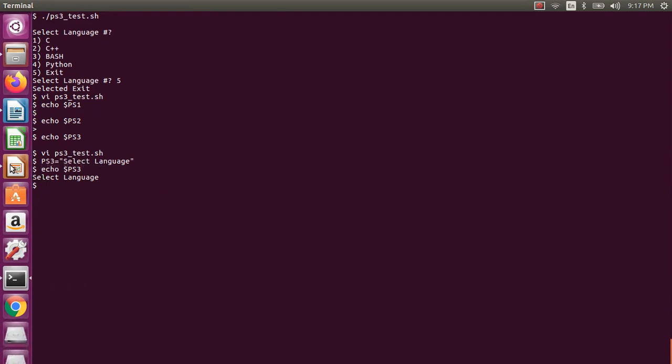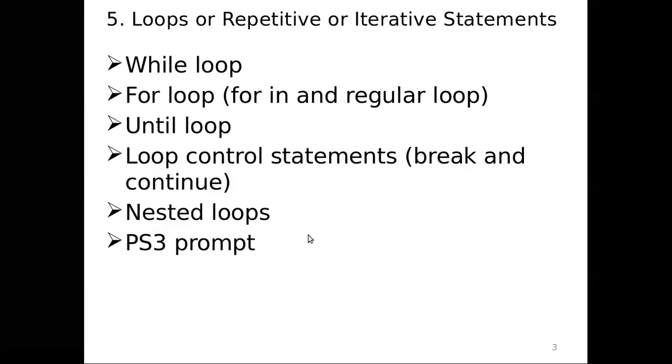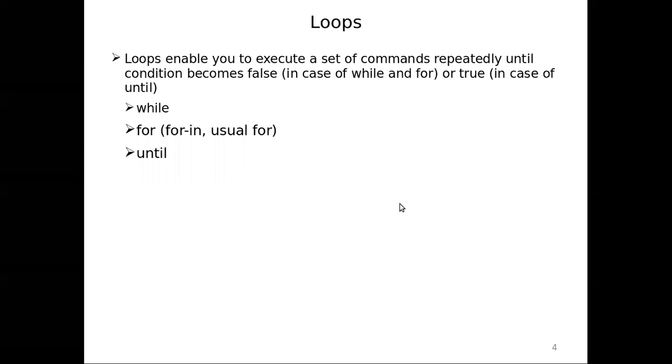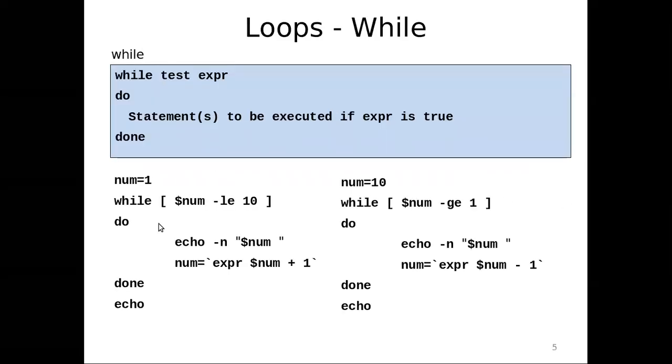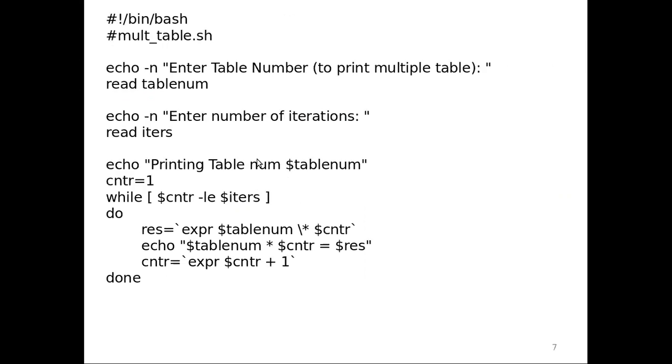Okay, now it's time for us to cross check the slides whether we have missed anything. So these are while loop, for loop, for in loop, regular loop, until and loop control statements, nested loops. So we have seen the while loop and for in until loop. So these are all we have seen. So less than 10 and greater than 1. So it is incrementing, it is decrementing, which we have seen. And of course the print date 5 times, you can also experiment with this. So we have checked with certain commands, but you can do with this also.